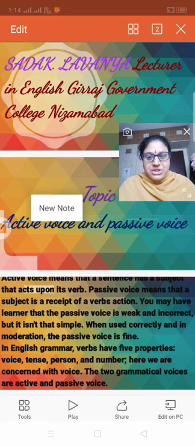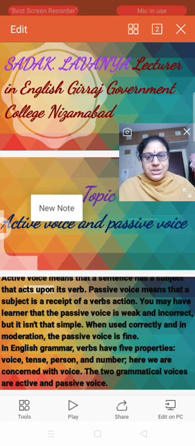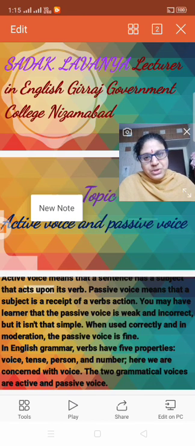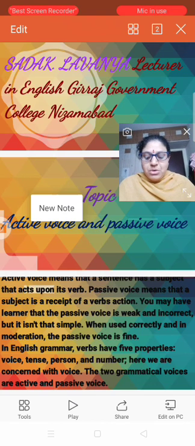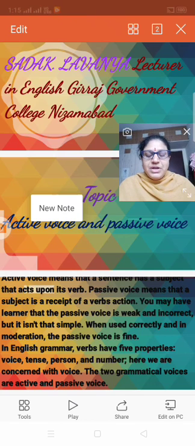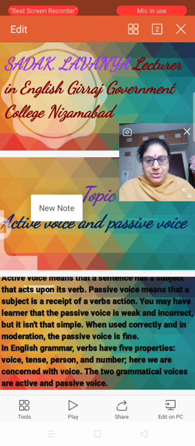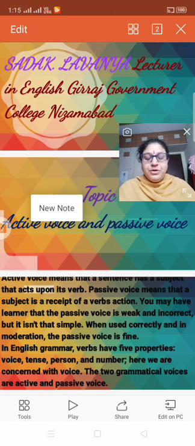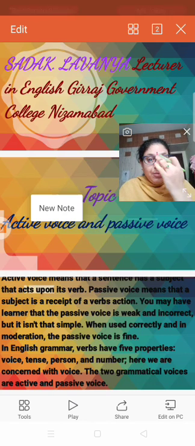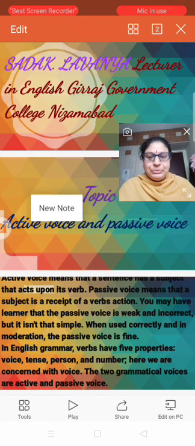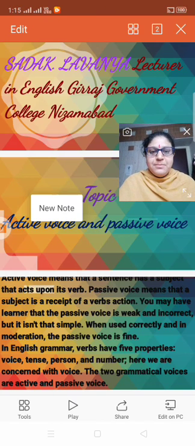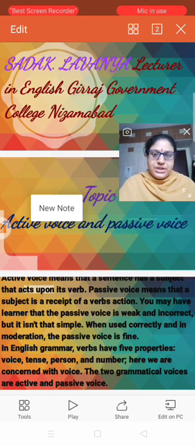So how will you change? What is the process? To change active to passive and passive to active, we have to take the help of the tenses: present tense, past tense and future tense.